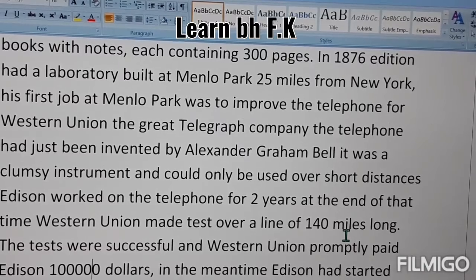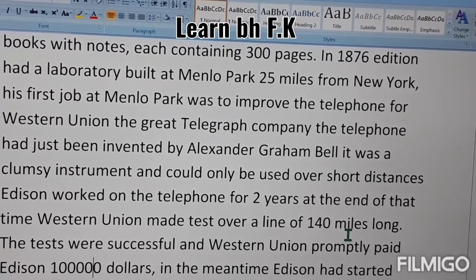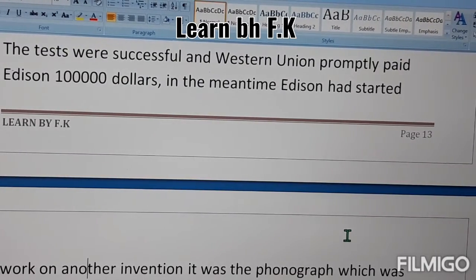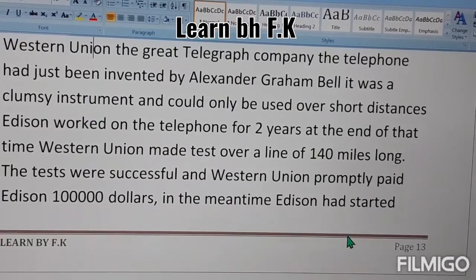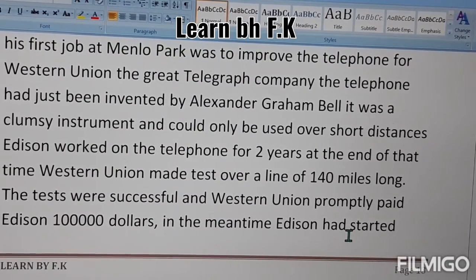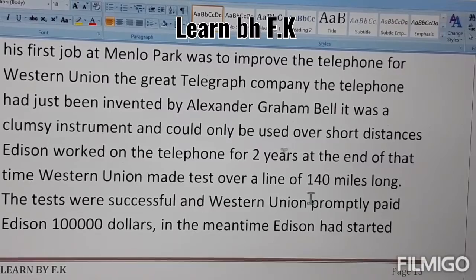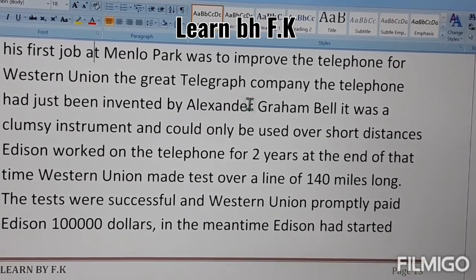In the meantime, Edison had started work on another machine. First of all, Western Union paid the money for what? For improving the telephone for Western Union, and he got $1 lakh for that.